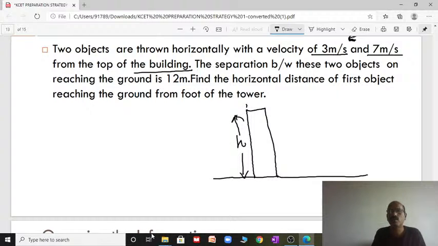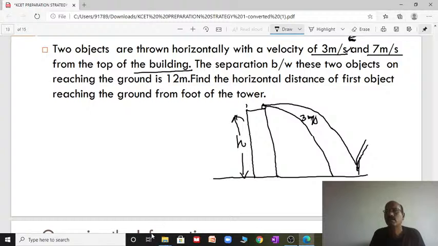Now, two objects are thrown. One with velocity 3 meter per second reaches the ground here. Another is projected horizontally with 7 meter per second and reaches here.